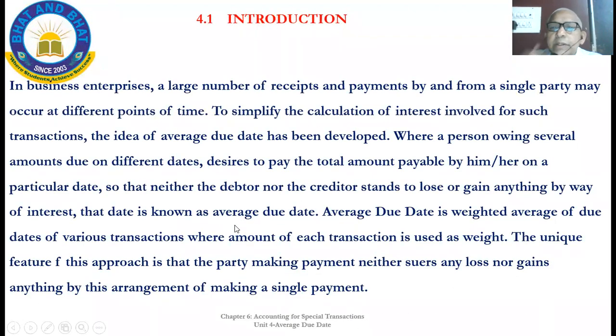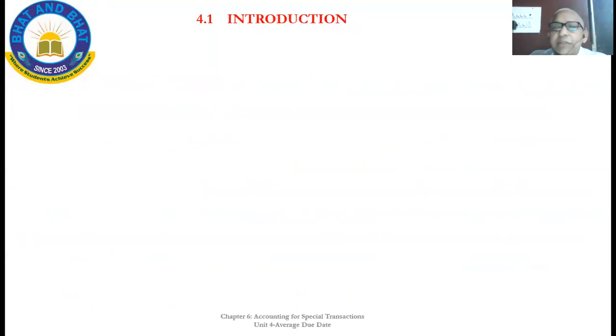Now, see, on a day-to-day basis in business enterprises, big businesses, there will be a number of sales and purchases. Hence, there will be a number of credit transactions. Then bills will be drawn. We have seen that bills are drawn only in case of credit transactions. Time is given for the payment.